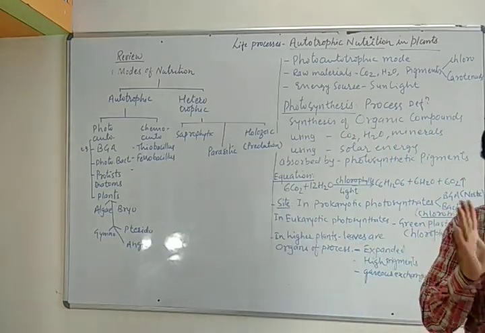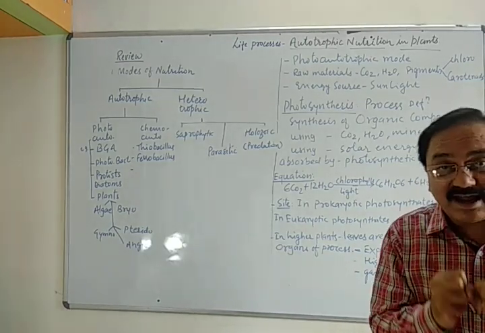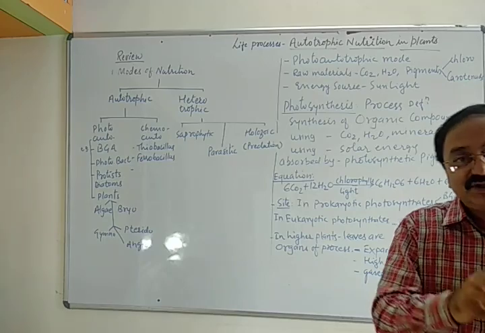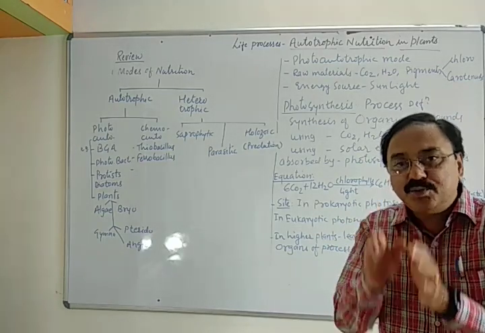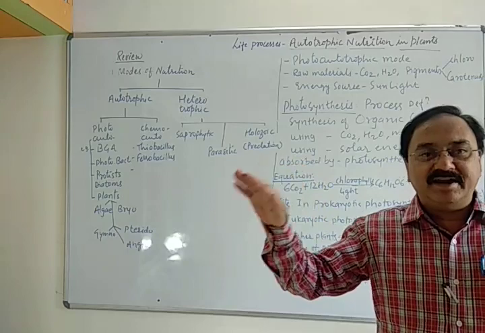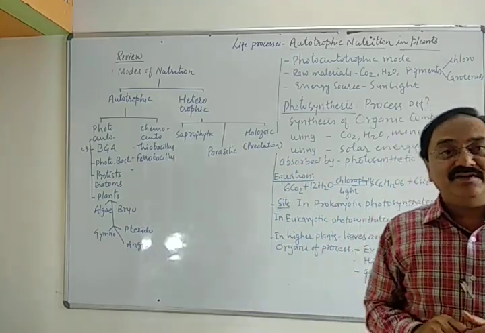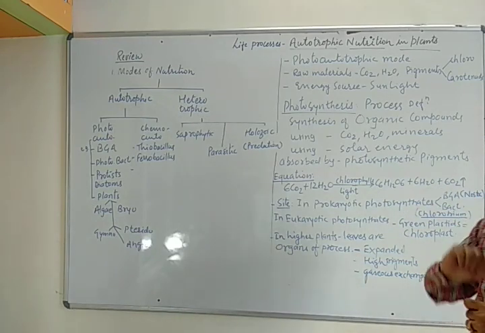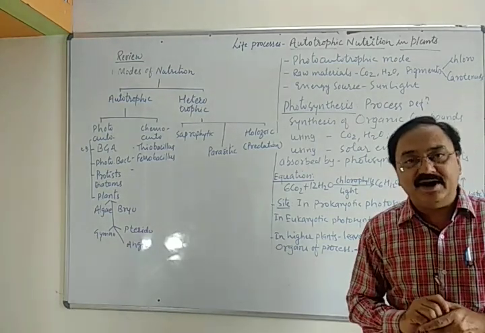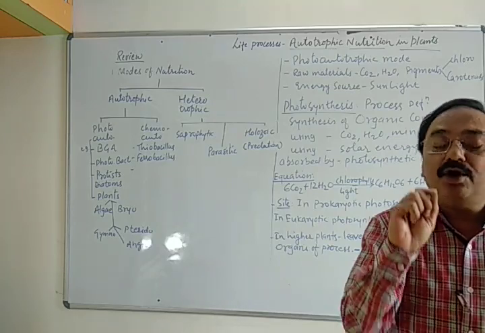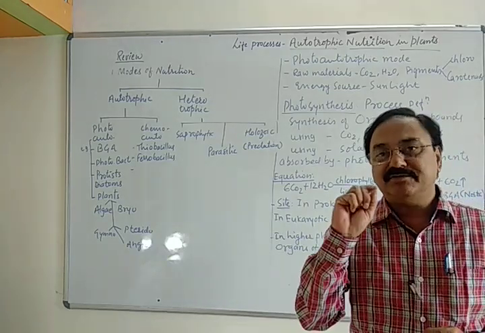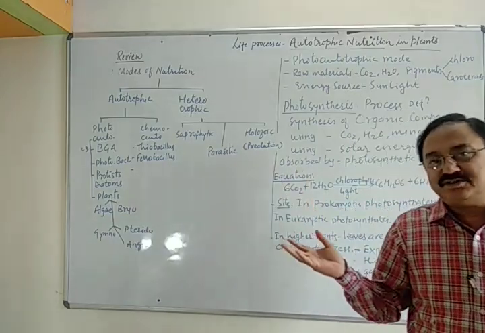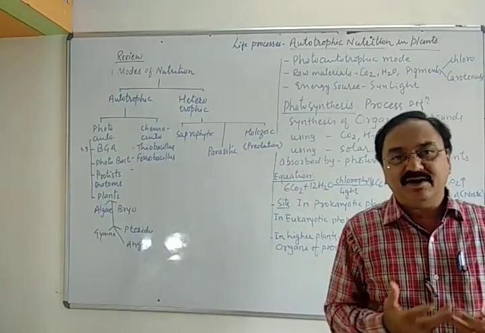Photosynthesis is the only process on this earth that traps sunlight and converts light energy into chemical energy stored in the food material, and this food is available to all living organisms. Another important feature is that it is the only process that releases oxygen. This oxygen is required for respiration, or biological oxidation of food, to release energy. The raw material produced by photosynthesis is required by all living organisms.